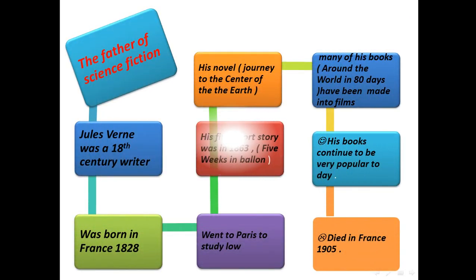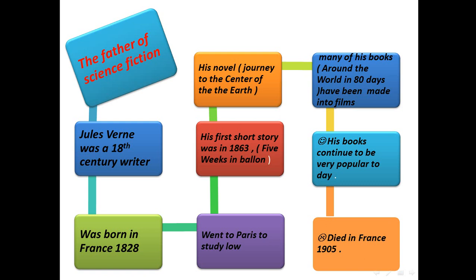Then here, as you see, is the summary or main points of this lesson, the father of science fiction. Jules Verne was a 19th century writer, born in France in 1828, who then went to Paris to study law.